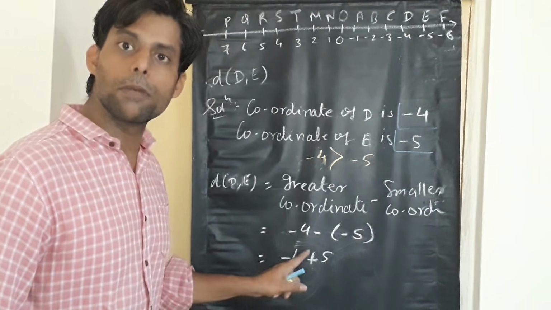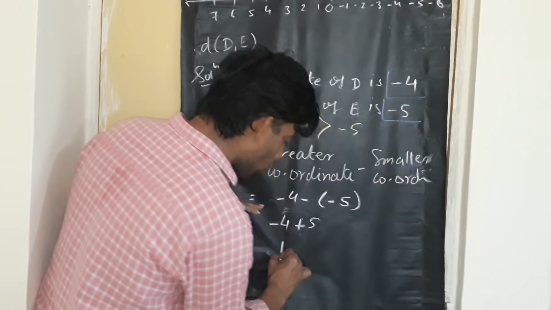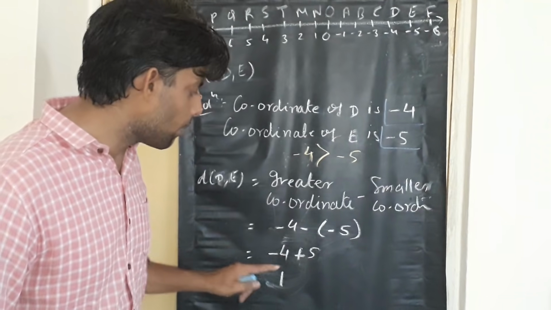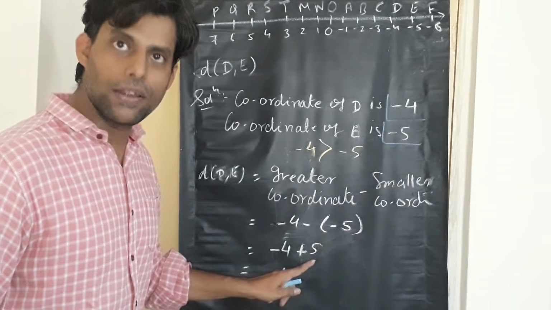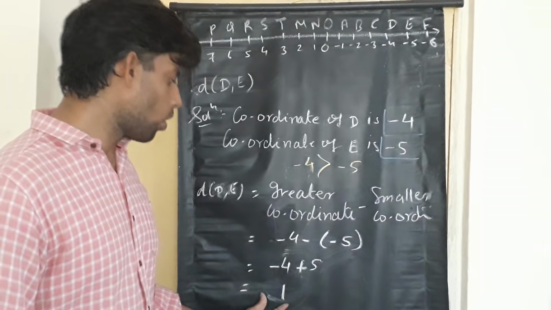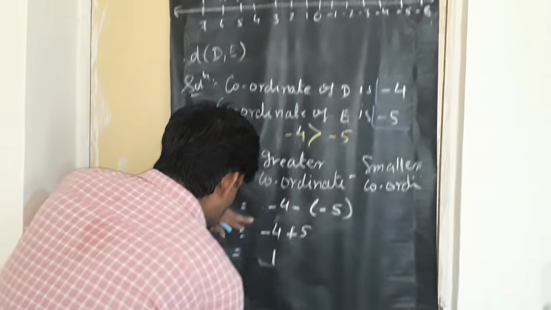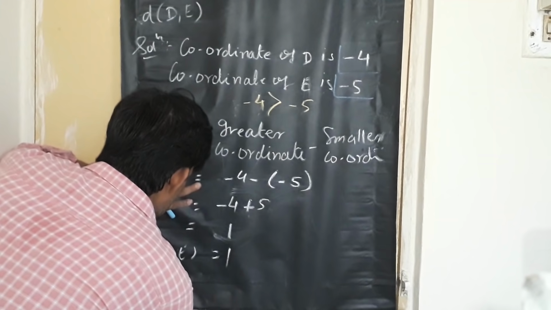Minus plus, minus plus, minus plus is what? Minus. So 5 minus 4 will give you what? 1, and the sign of the greater number. Now between the two numbers, which is the greater number? It's 5. That's it. So we have got 1 as your final answer. So we write distance of DE will be 1.